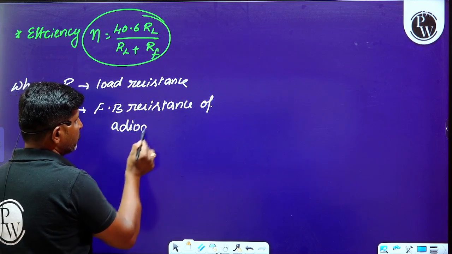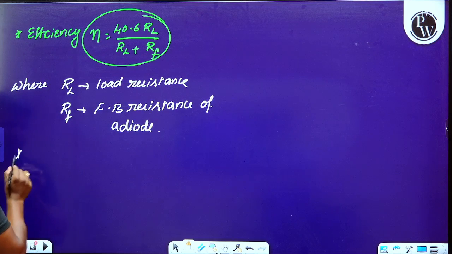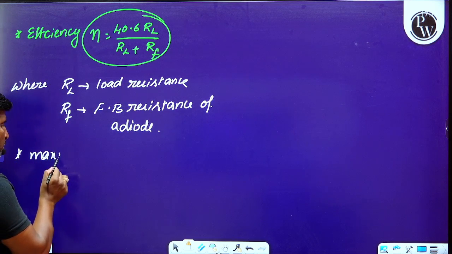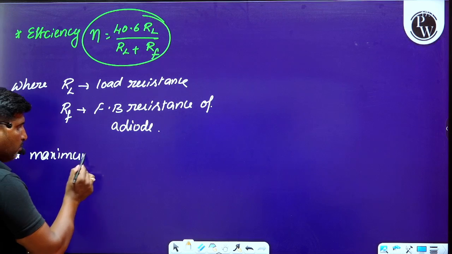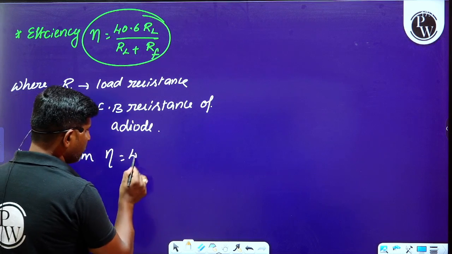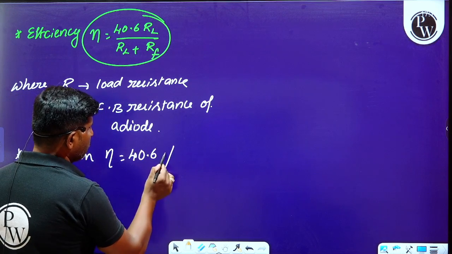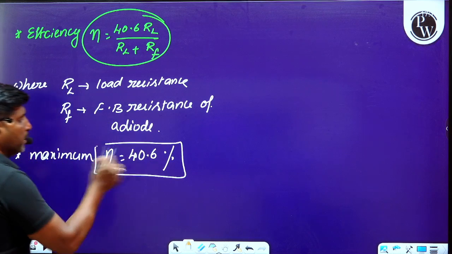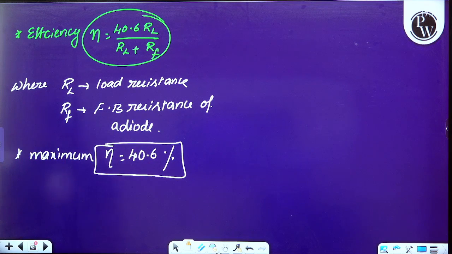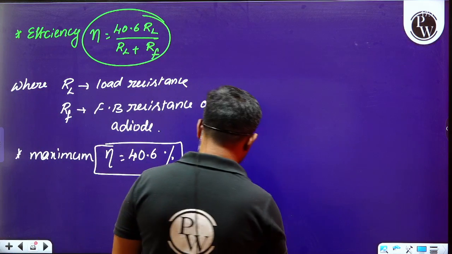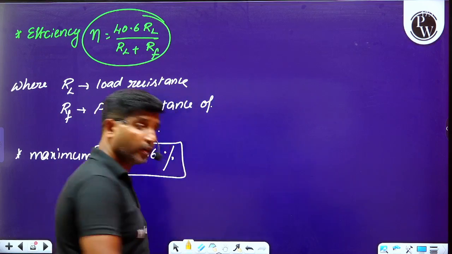We can say the maximum efficiency of a half wave rectifier is only 40.6%, that is the maximum possible efficiency of a half wave rectifier.